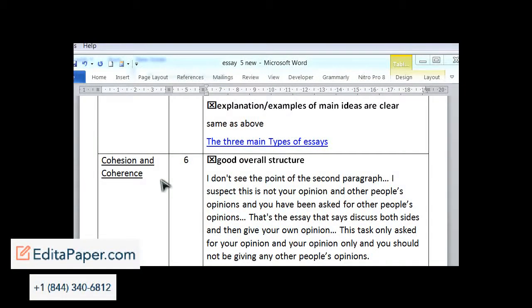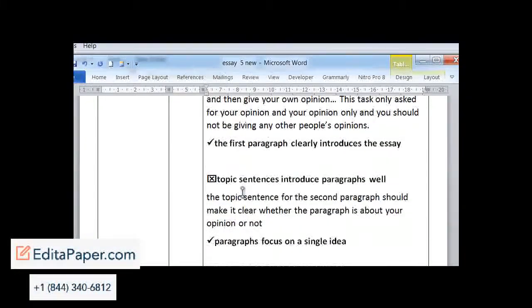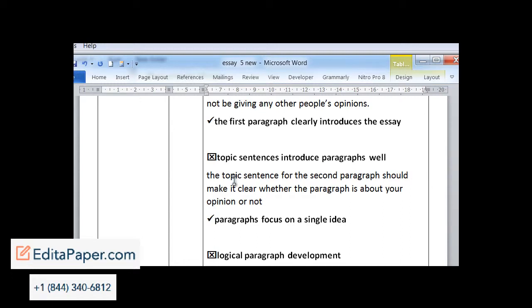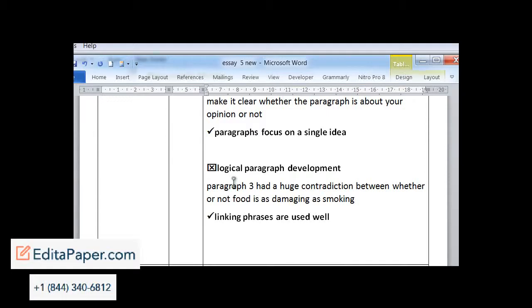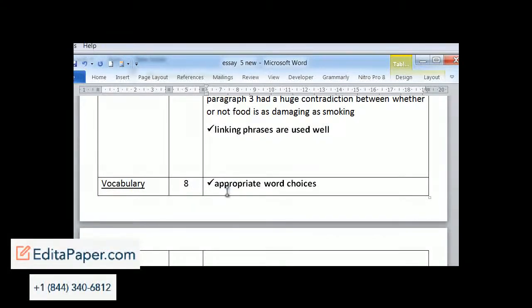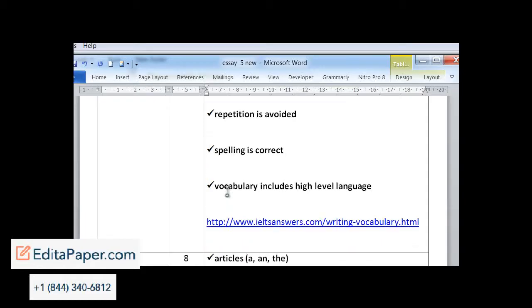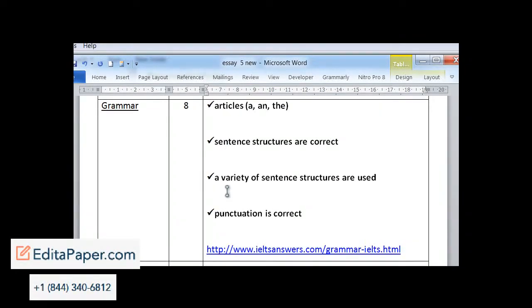We get down to cohesion and coherence, 6. It's never going to be great. When your task response is off by this much, it's never going to be great. When you have contradictions, it's never going to be great. This is a level 7 or 8 writer. Unfortunately, they're just not scoring well there. Topic sentence for the second paragraph, problem because it sort of introduced that there was this opinion, but not whether it was the writer's opinion or not. Paragraph 3, we've got the contradiction. Vocabulary was really strong, at least an 8. Grammar was really strong, at least an 8.